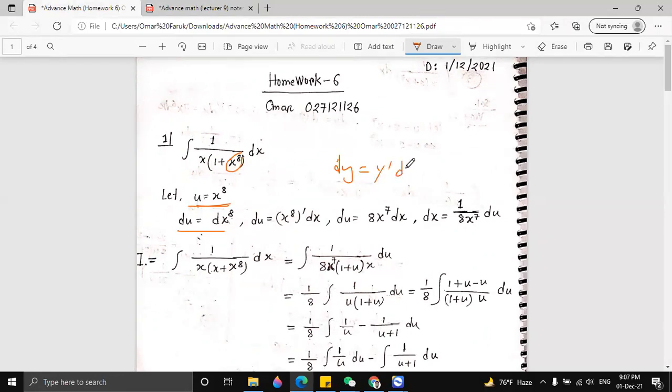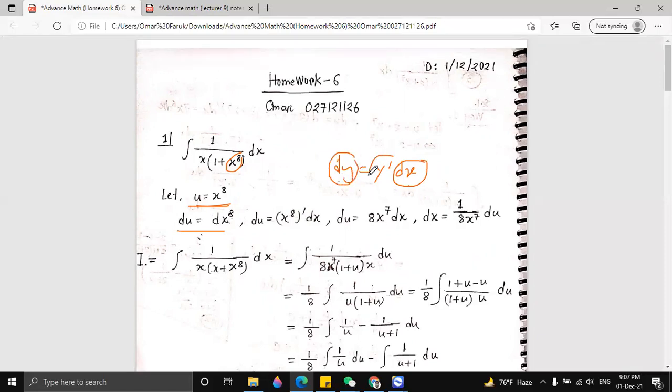If we want to find dy with dx, firstly we have to take the derivative of the function, and then we write dx. This is a small formula. By this formula, we can write d of x to the power 8 as x to the power 8 derivative dx. The derivative of x to the power 8 will be 8x to the power 7, and we only need dx because we want to replace this dx with du.